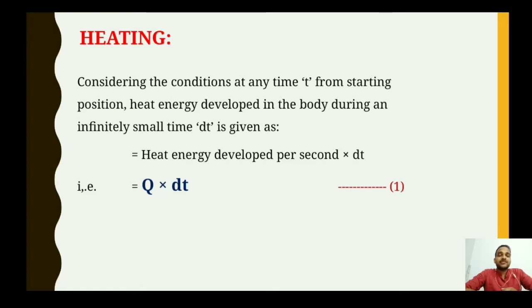As the time increases, the heat energy is also developed. So the heat energy developed per second, into dt, is the heat energy developed in the body once the motor has started. Here we denote the heat energy developed per second by capital Q, and dt is the fraction of time t, given in seconds.